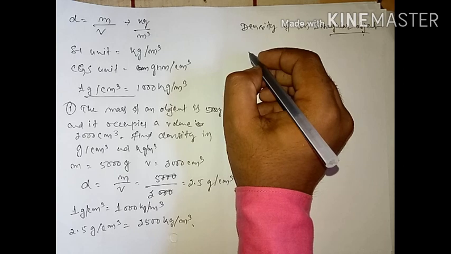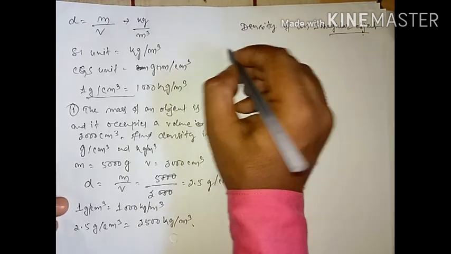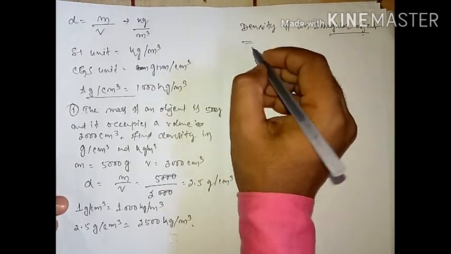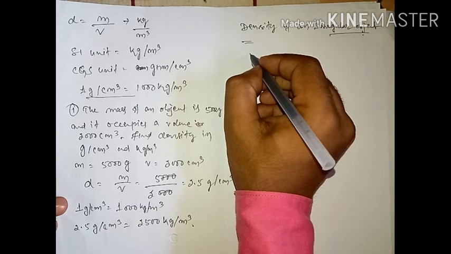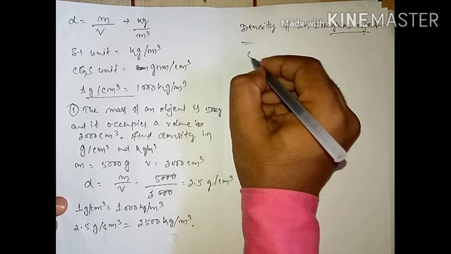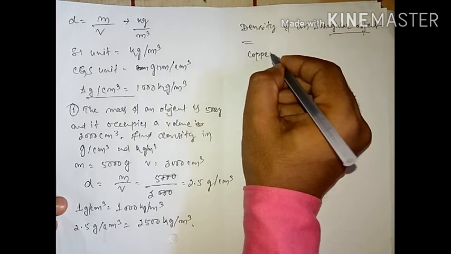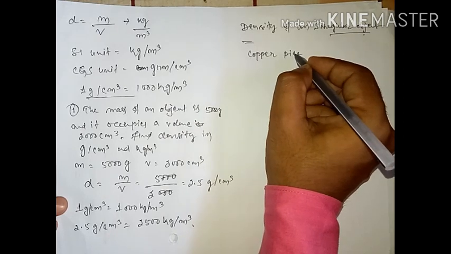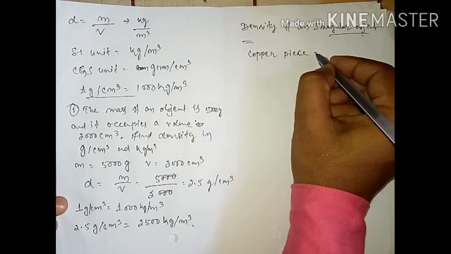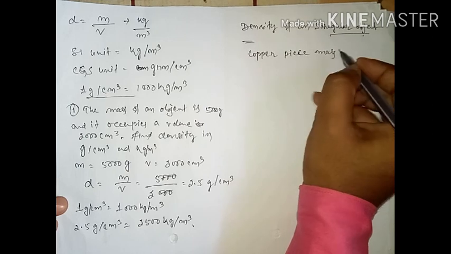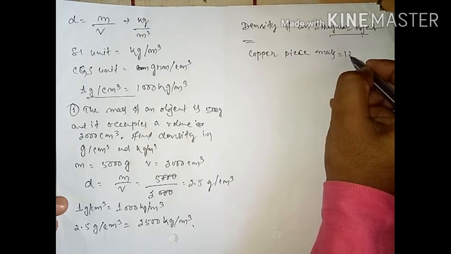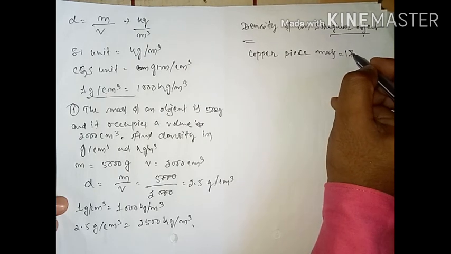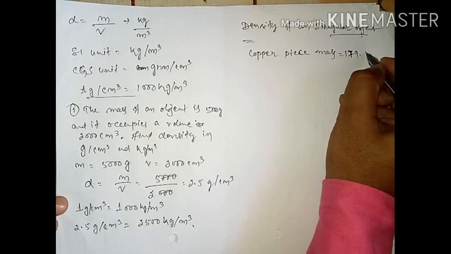Suppose I'm giving one example. Suppose there is a copper piece, and its mass equals 179.2 gram.